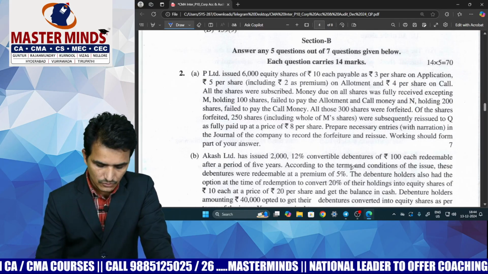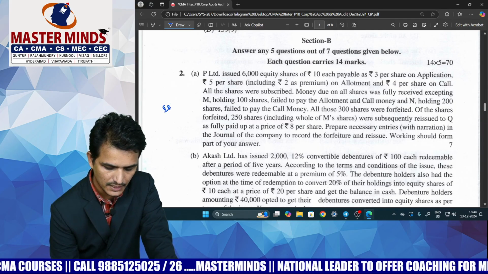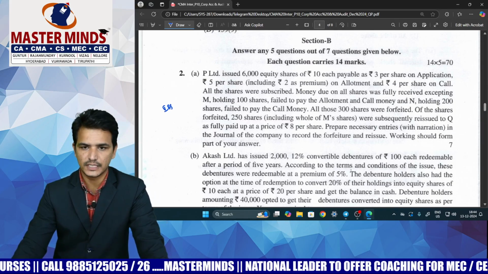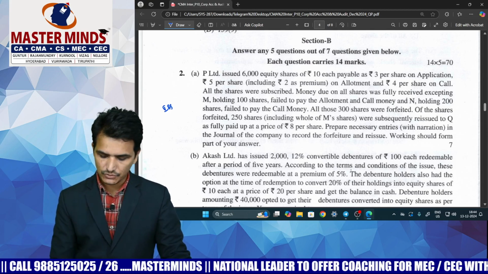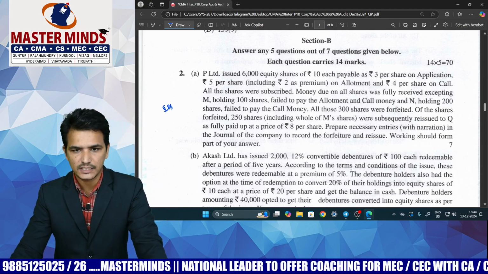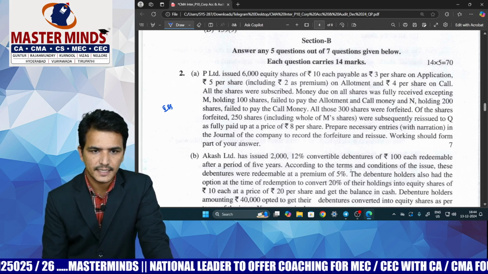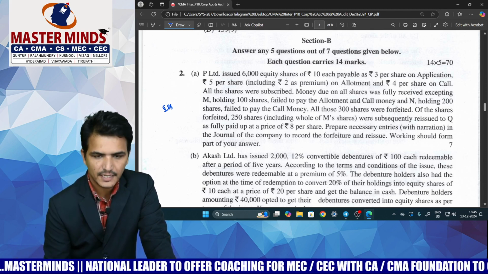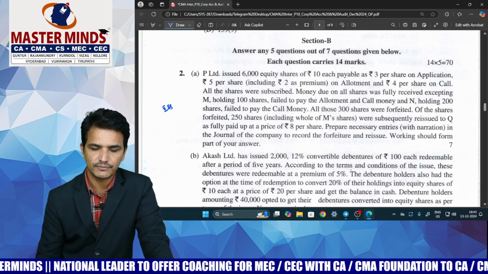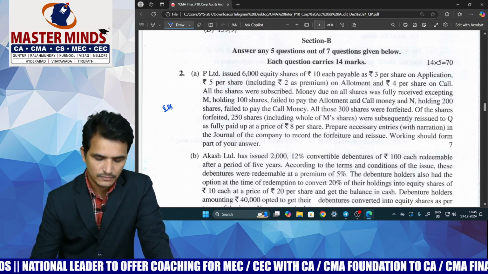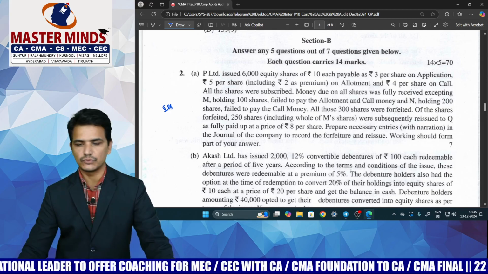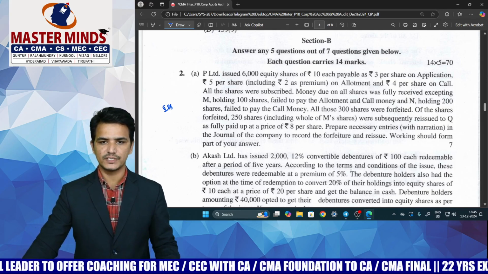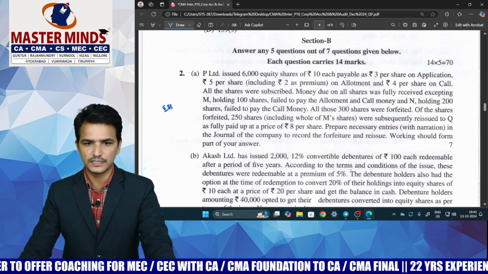The first question, number 2A, is related to issue, forfeiture and reissue of shares. Here they have given a question related to forfeiture of shares and reissue of shares. This kind of problem we already have in our Masterminds material. Similar problems are there in the CRD as well as in the assignment. So this is a basic question only. Those who have gone through the treatment of forfeiture and reissue of shares can comfortably answer this question.